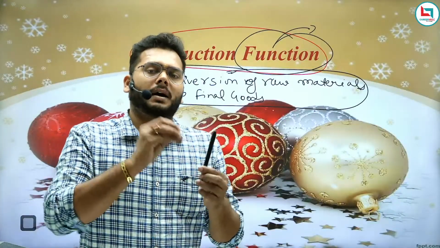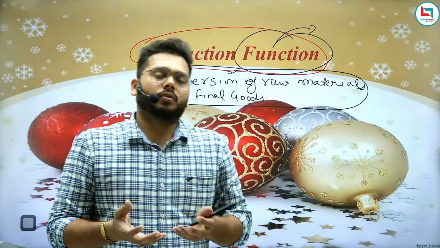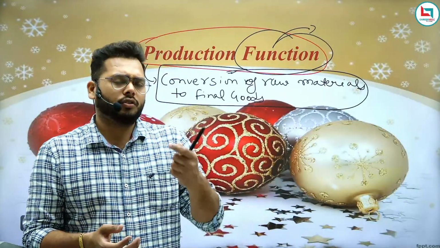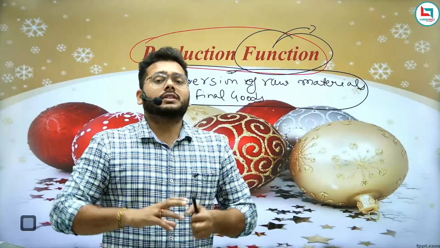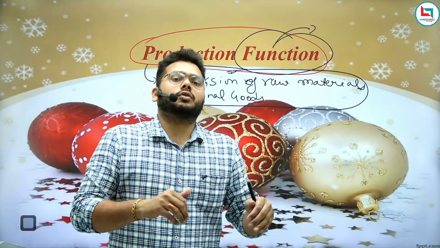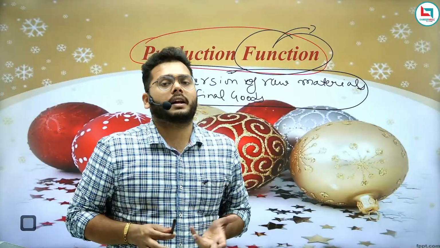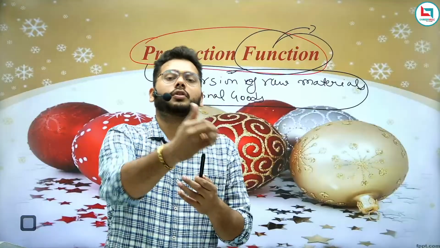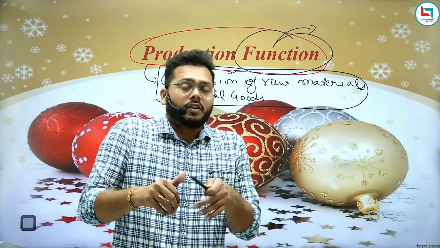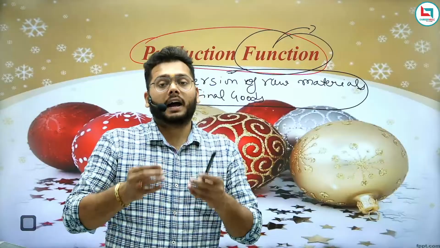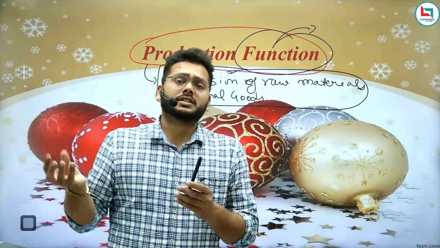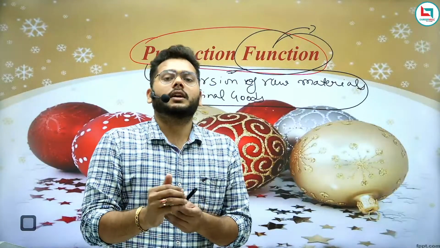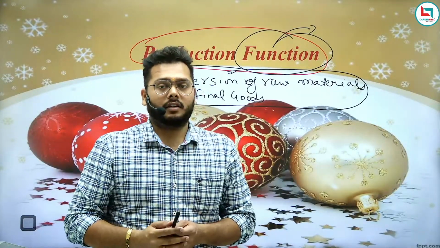A marker requires raw materials, labor, machines, and many other things. So what function do you need to do? You have to hire labor and put in some inputs to produce. Only if you do these functions is it possible to produce a marker, right?